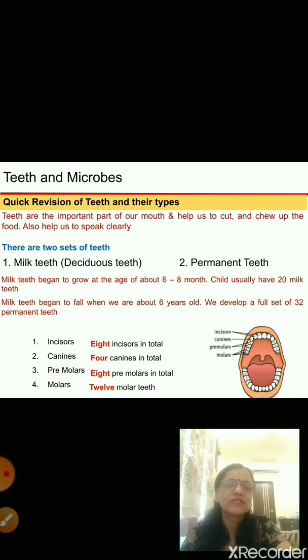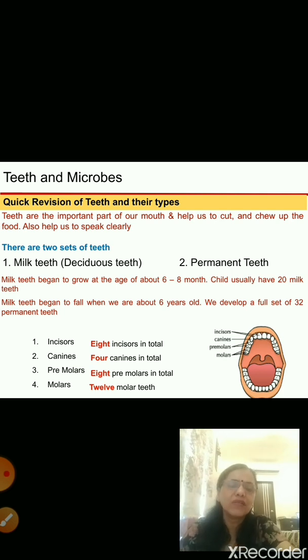Now there are two sets of teeth in an adult's life. First is milk teeth, another is permanent teeth. Milk teeth begin to grow at the age of about 6 to 8 months. When the child is born, there are no teeth in its mouth. But when it becomes 6 to 8 months old, it starts growing its milk teeth, and they are usually 20 in number.